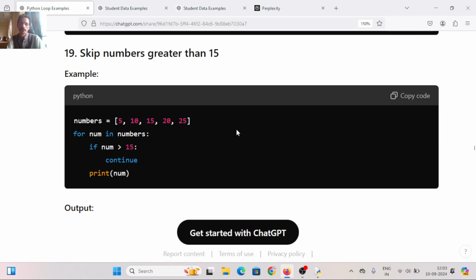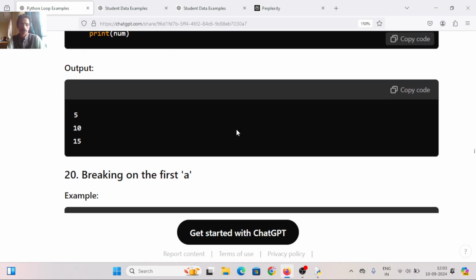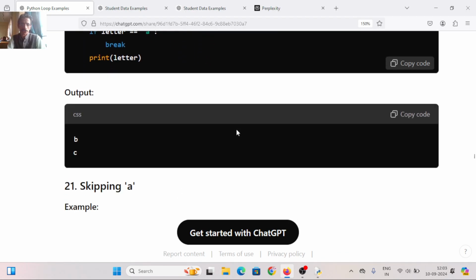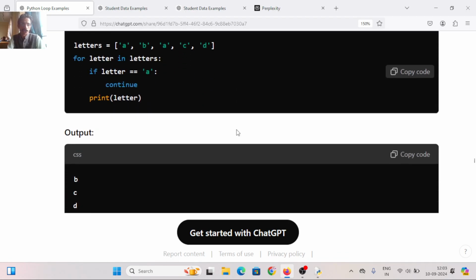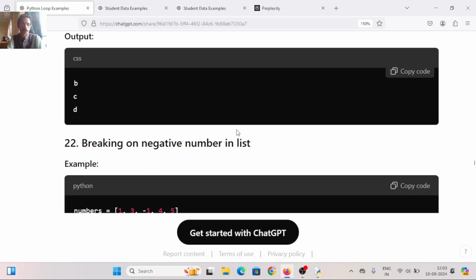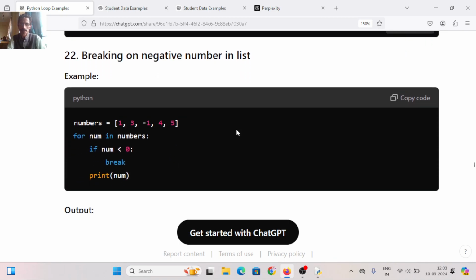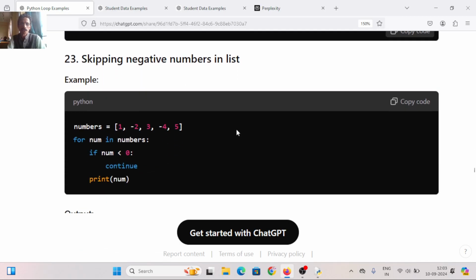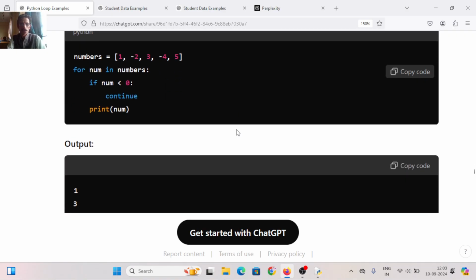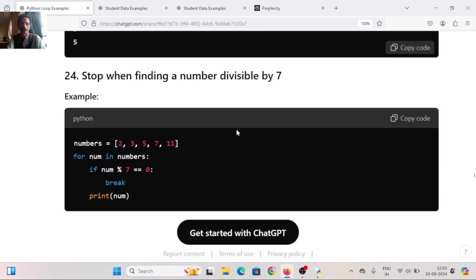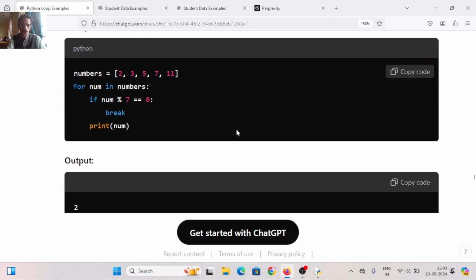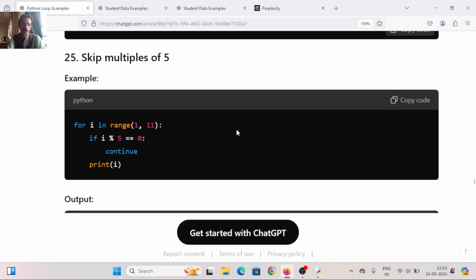Skip all numbers greater than 15. Use continue. Same. Breaking at the first A. There are multiple examples and the pattern is the same: break, continue. Skipping at A, use continue. Breaking on negative numbers, use break, same pattern. Skipping negative numbers in the list, only print the positive numbers. Stop when finding a number divisible by 7, same pattern using break and continue. Skip multiples of 5, use continue.